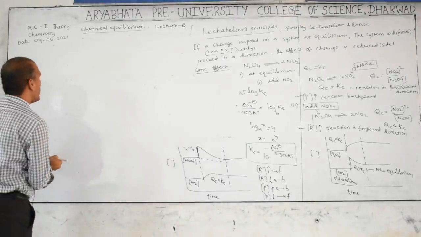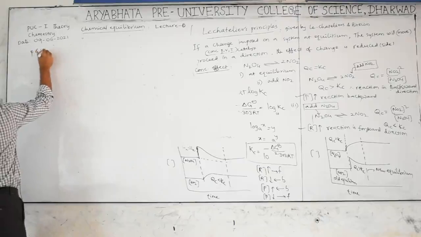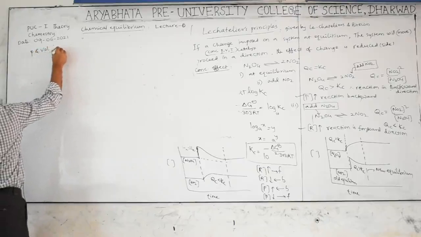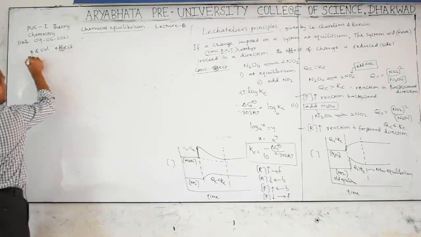Now, pressure and volume effect, how are these related?